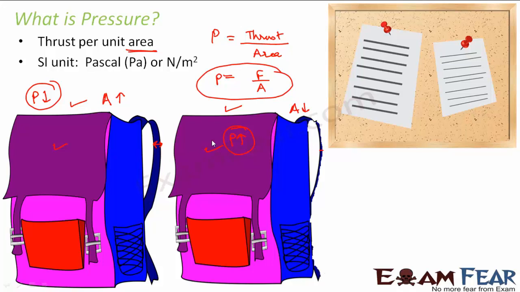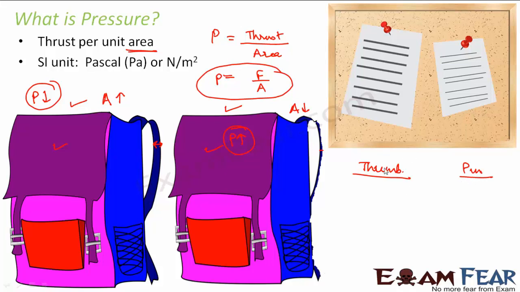Correct? Now let us look at the next example, the same bulletin board example. Let us suppose in this bulletin board example, instead of using the pins, you try to apply the force with your thumb. What will happen? Will the paper stick on the board? It will not stick. Why? Because when you are using your thumb, one option is you use your thumb directly. You press the paper with the thumb. There is no pin at all. The second option is you take a pin and then you press the pin with your thumb.